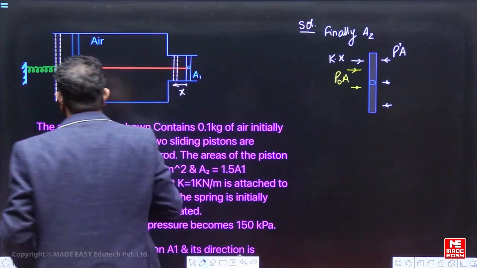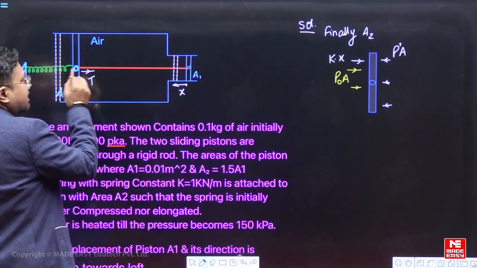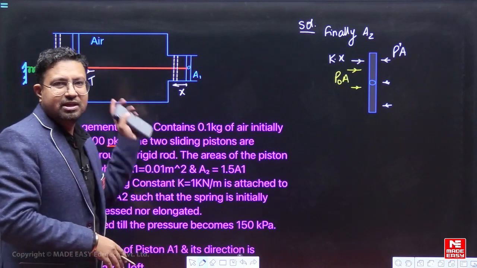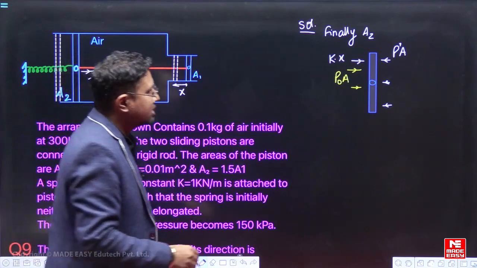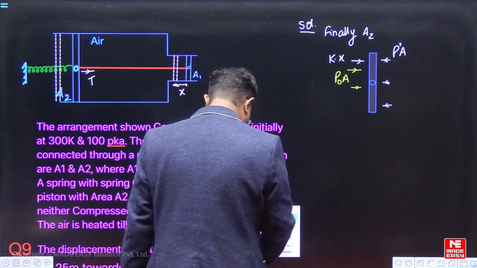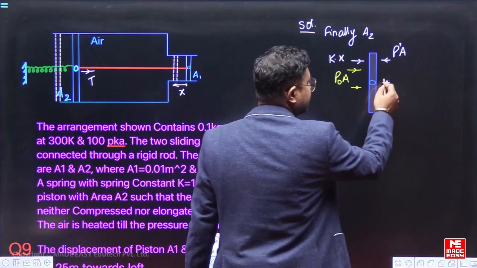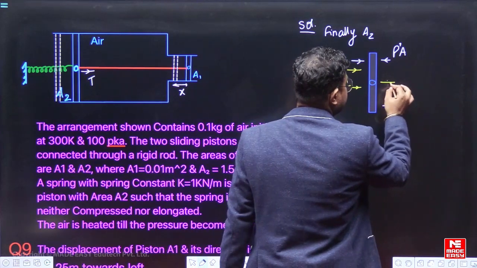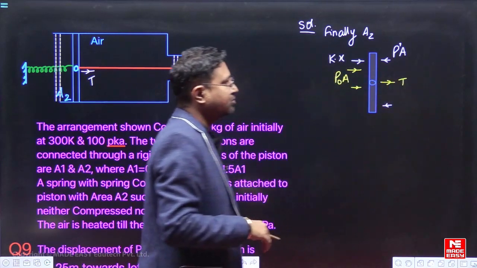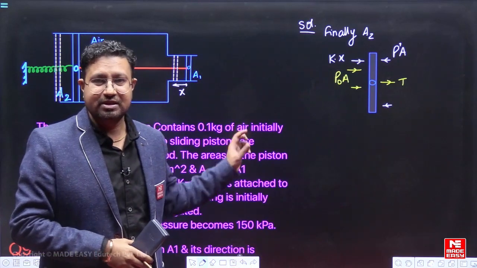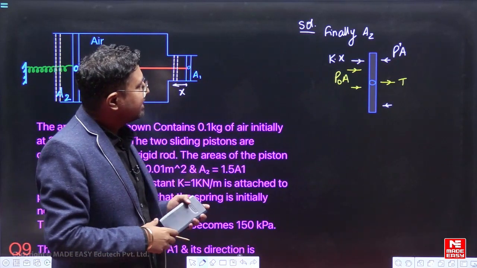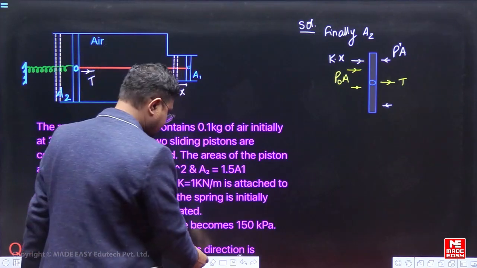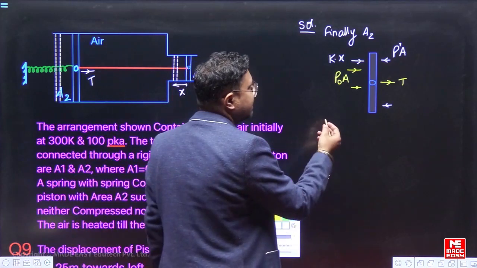This is my assumption that tension T will be there in the rod and this will be pulling the piston towards the right side. So, this will be a right side force that will act on the piston. Let us say, T, fine. So, these are the forces which are acting on this piston. If I take these forces and try to balance them, because all the forces will be balanced, only then the equilibrium is possible.